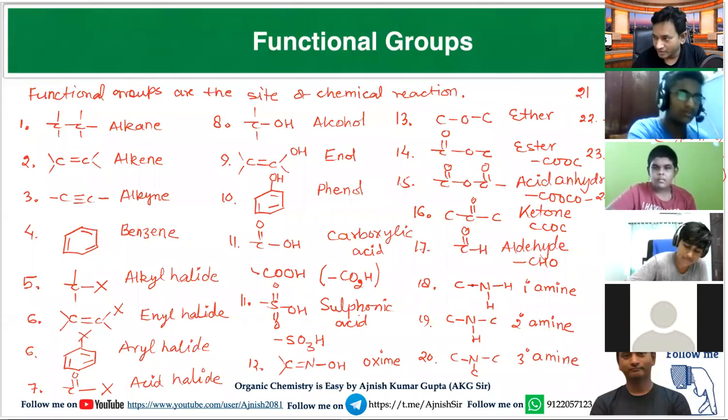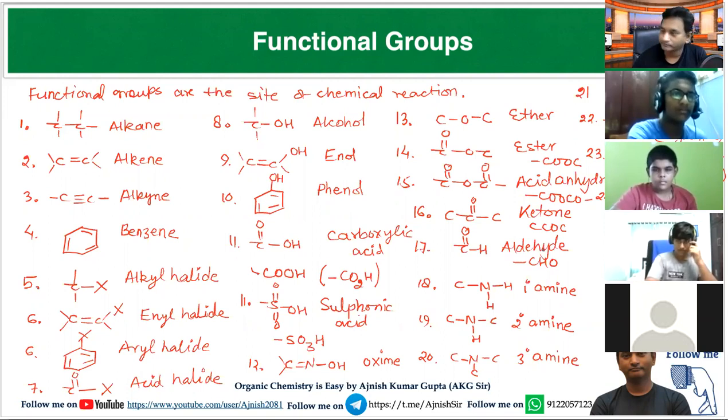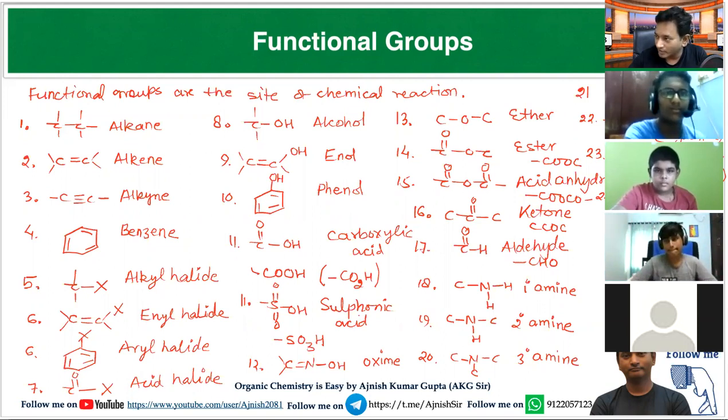CN, carbon nitrogen single bond, is called amine. Look over this. C double bond N is called imine. C triple bond N is called nitrile. N triple bond C is called isonitrile.